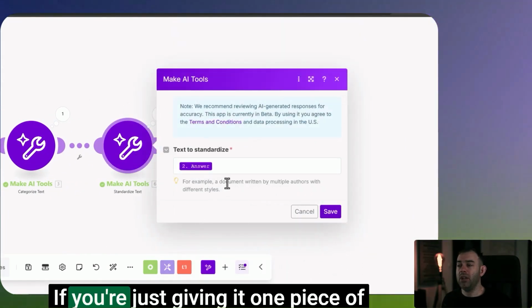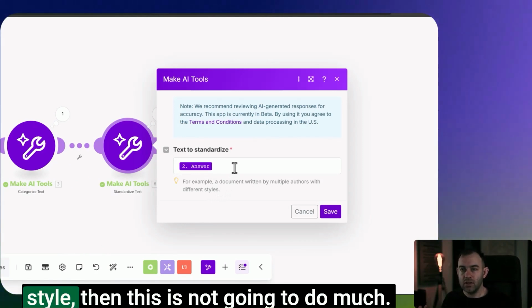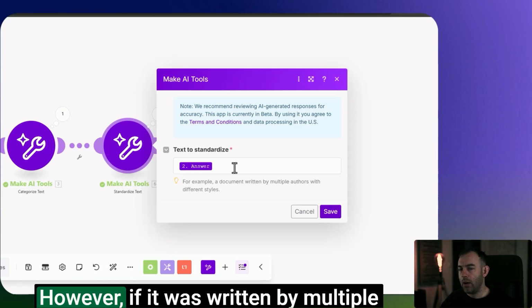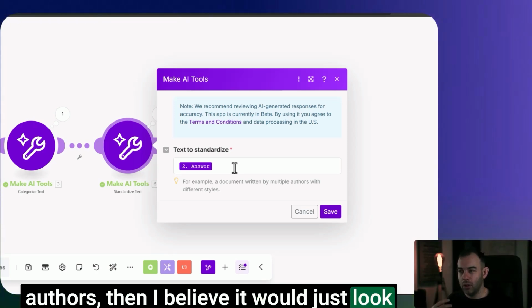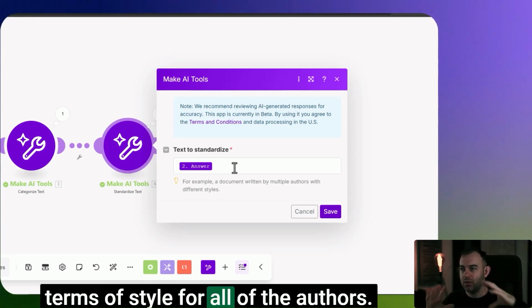Oh yeah, okay. If you're just giving it one paragraph that's very consistent in style, then this is not going to do much. It's just going to pass on the same piece of text. However, if it was written by multiple authors, then I believe it would look at the style and make it consistent for all of the authors.